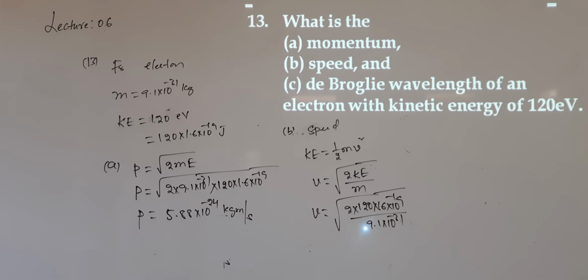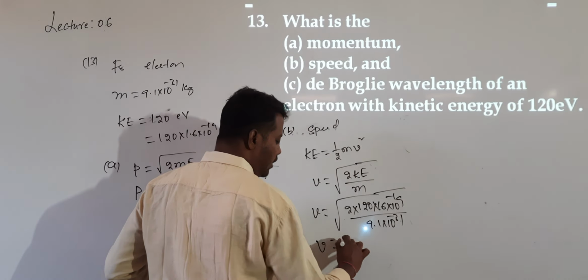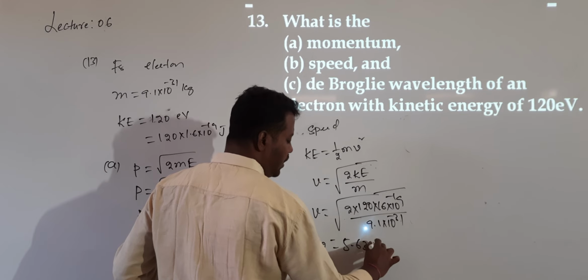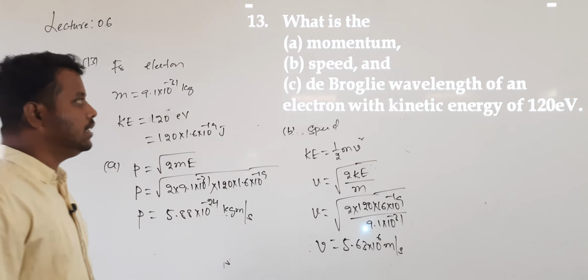So we'll get the velocity value. What is the velocity? 5.63 into 10 power of 6. The value is 5.63 into 10 power of 6 meters per second. This is the calculation of velocity.